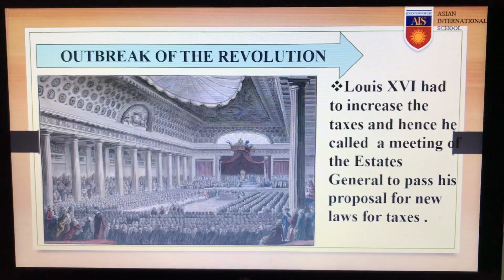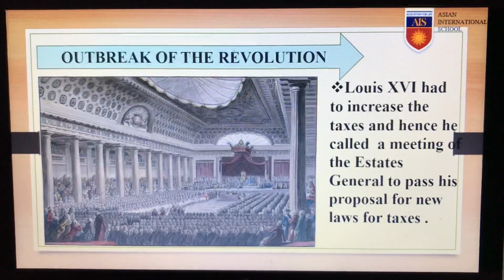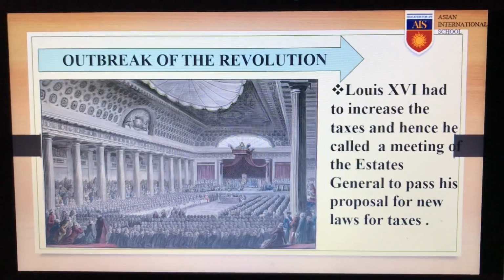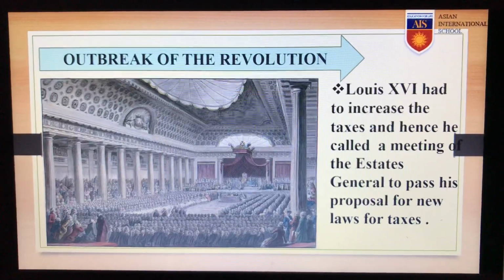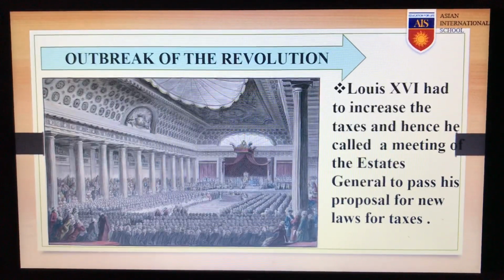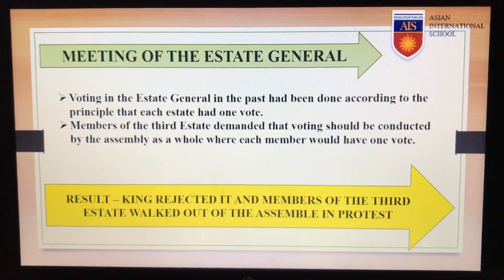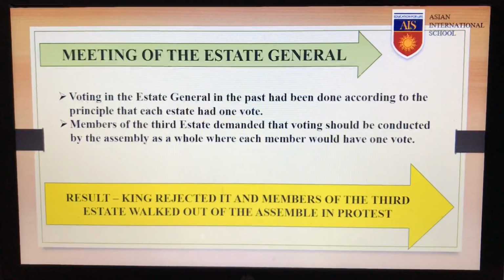The outbreak of the revolution actually began when Louis XVI had to increase the taxes, and hence he had to call a meeting of the Estates General to pass his proposal for new laws for taxes. In France, the monarch did not have the power to impose taxes according to his will alone, and therefore a meeting had to be called. What is the Estates General? The Estates General was a political body to which the three estates had sent their representatives.